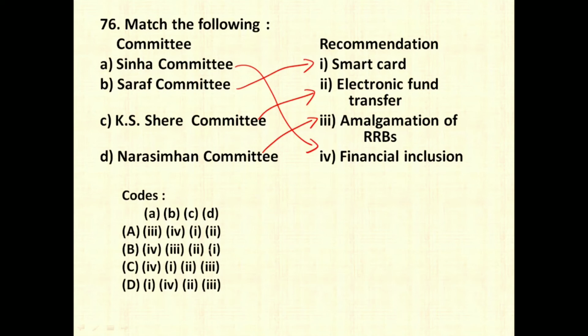Therefore A has 2 options, B has only 1 option. So option number C is the correct answer for this question.